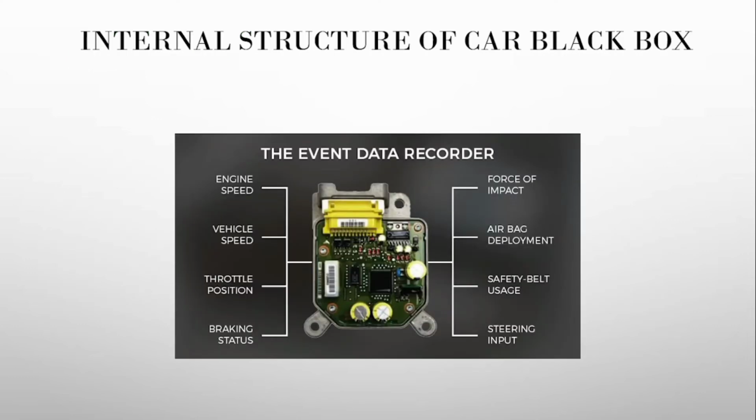Internal structure of the black box. The car black box consists of engine speed, vehicle speed, throttle position, braking status, force impact, airbag deployment, safety belt usage, and steering input.